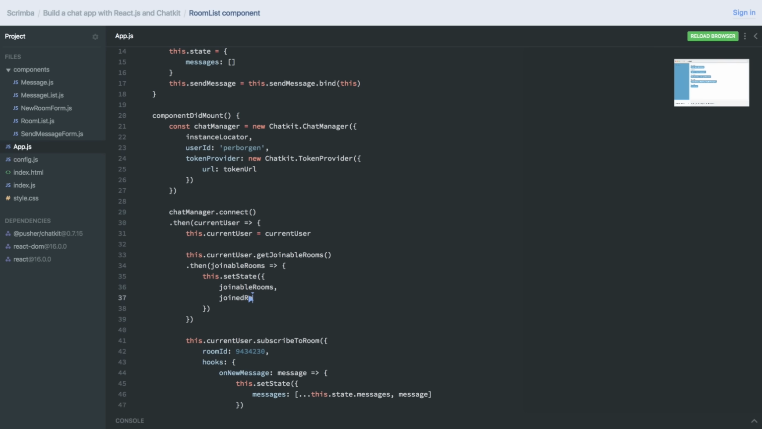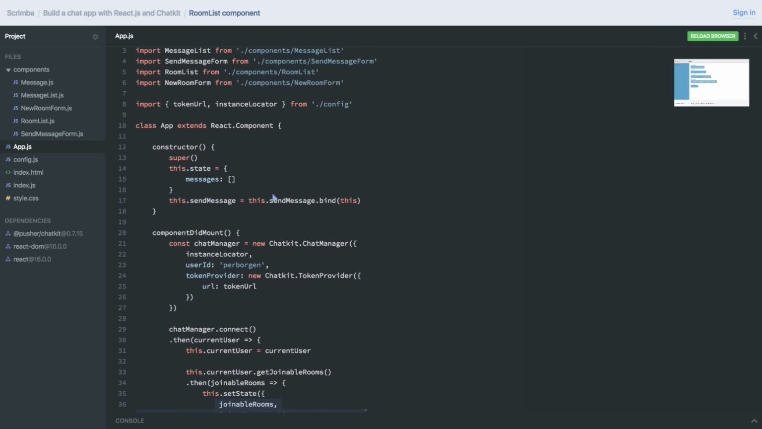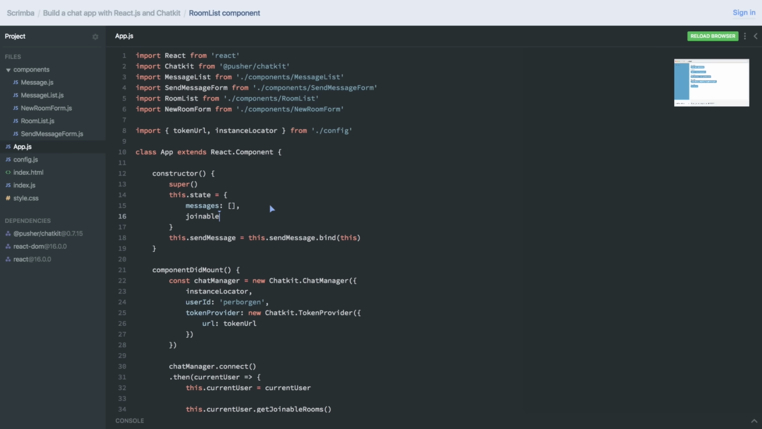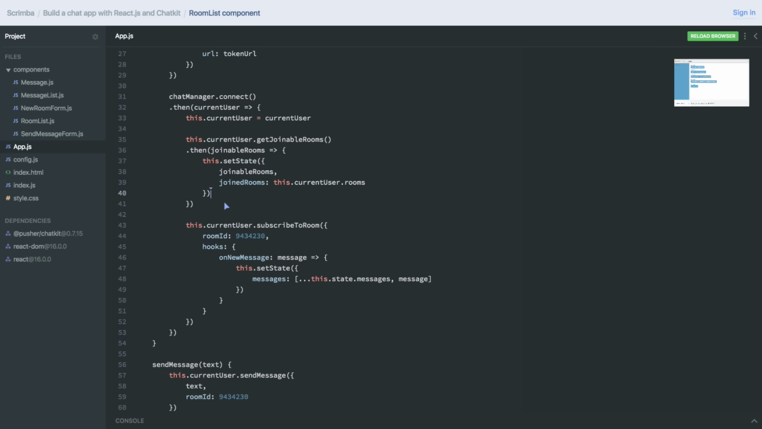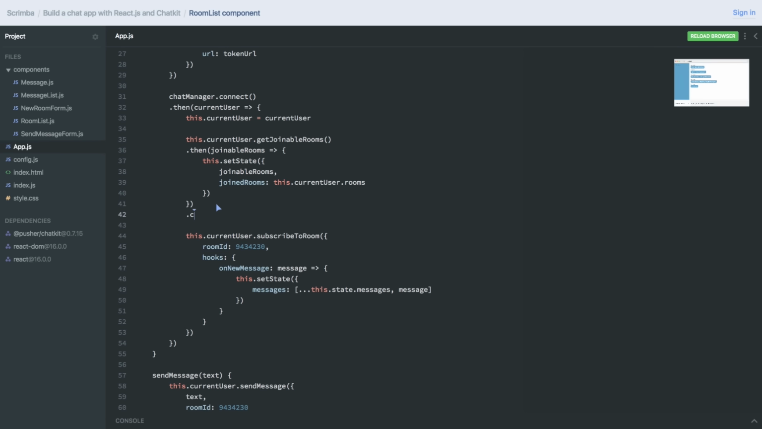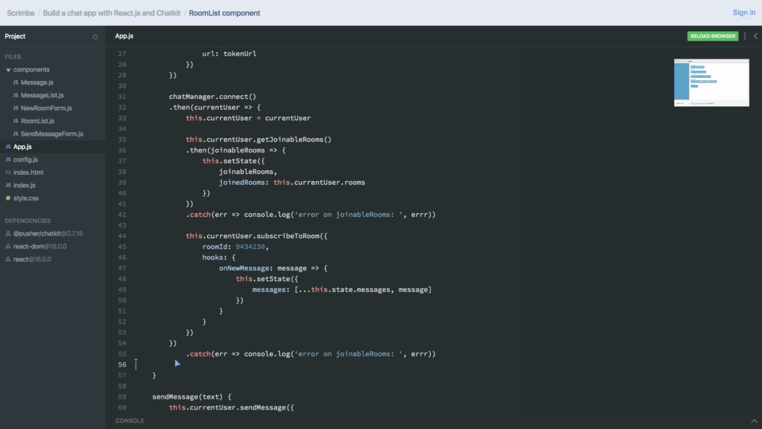We'll call it joined rooms. And we'll find them in this.currentUser.rooms. And now that we're setting these in state, we also have to initialize them. Joinable rooms. Joined rooms. Like that. Now I also want to add a couple of catch statements here. That. And down here, error on connecting.